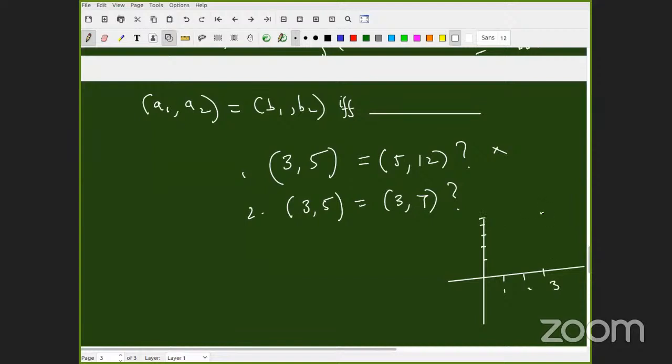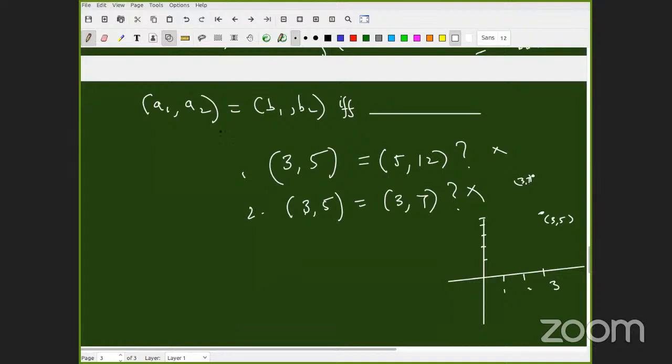So I will plot (3, 5) somewhere here. Where do I plot (3, 7)? The point is somewhere else. These two points are not equal. Even though the first numbers are equal, the second numbers are different. Therefore, this is not equal.